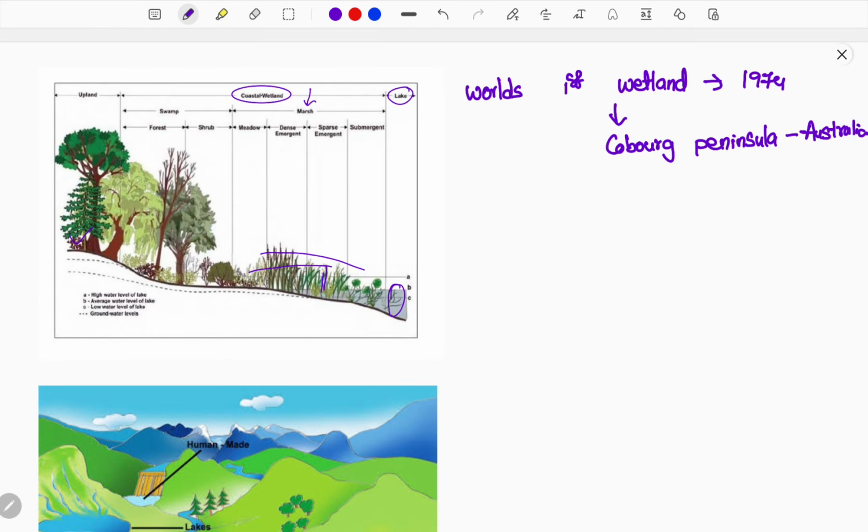Now I'm going to provide facts about the world regarding the so-called wetlands or Ramsar sites. After signing, wetlands can be considered Ramsar sites. Next, the largest wetland in the world is none other than Rio Negro. Rio Negro is the largest wetland in the world, located in Brazil. It covers an area of 120,000 square kilometers.